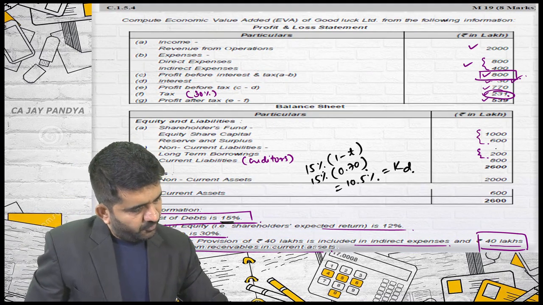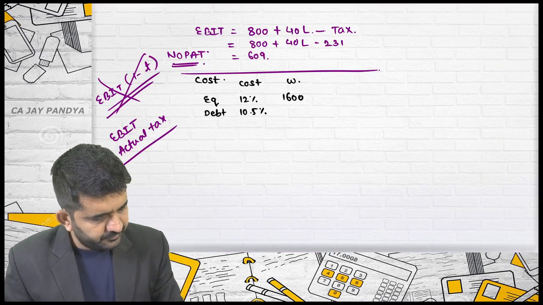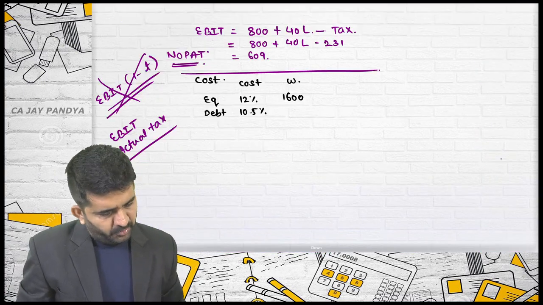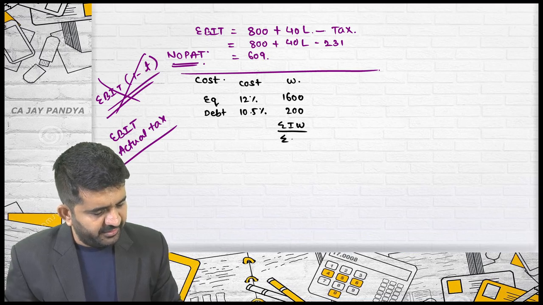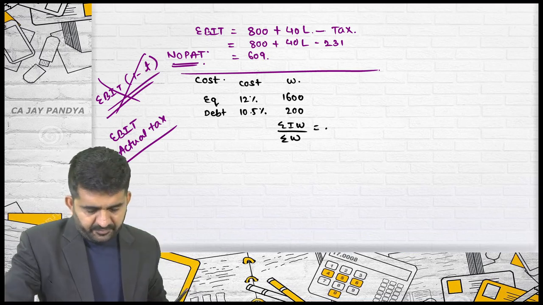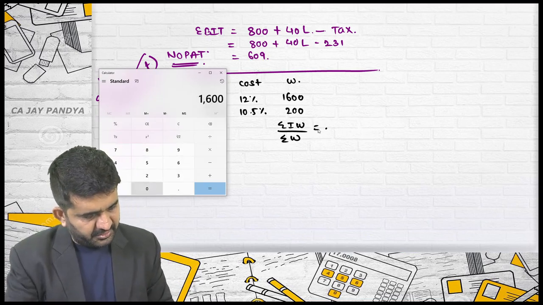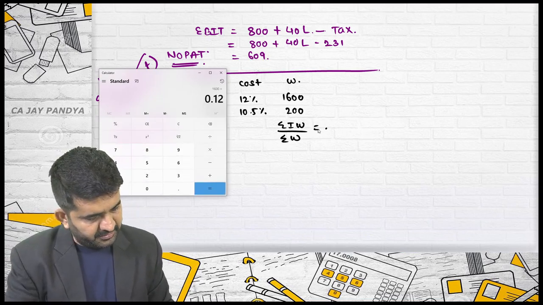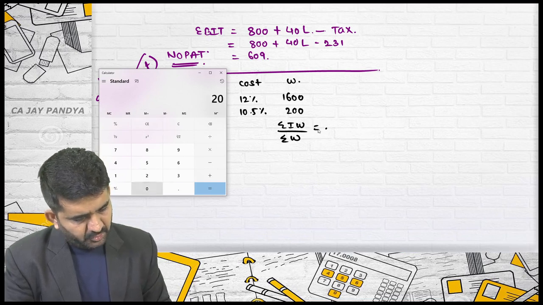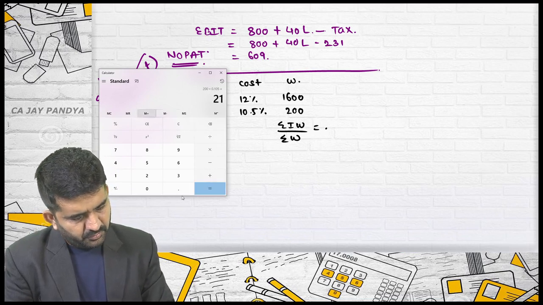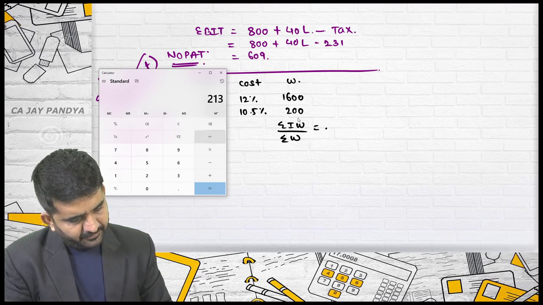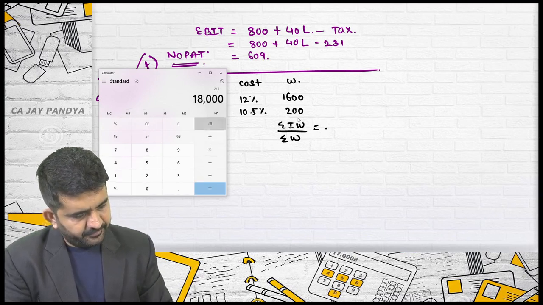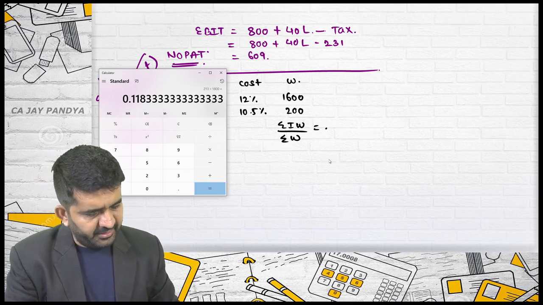Weight: 1600 of equity, 200 of debt. Sigma IW divided by sigma W. It is 1600 into 12% plus 200 into 10.5%, divided by 1800, is 11.83%.